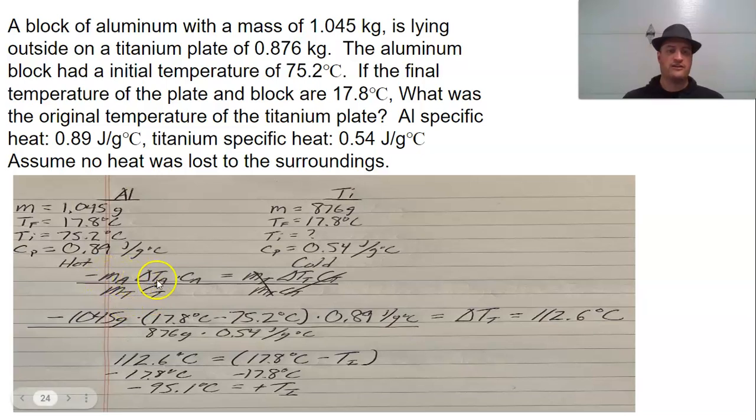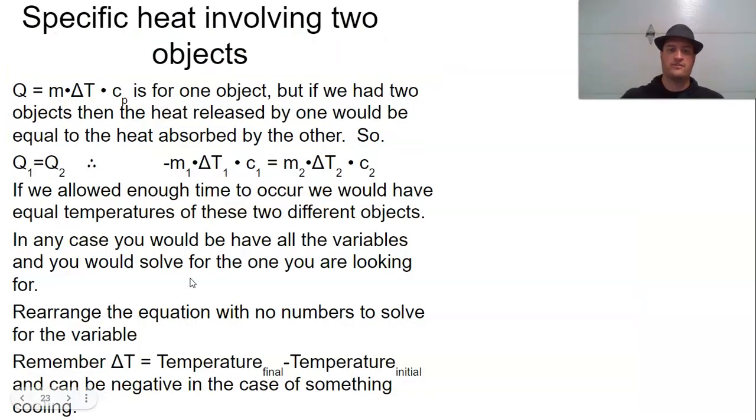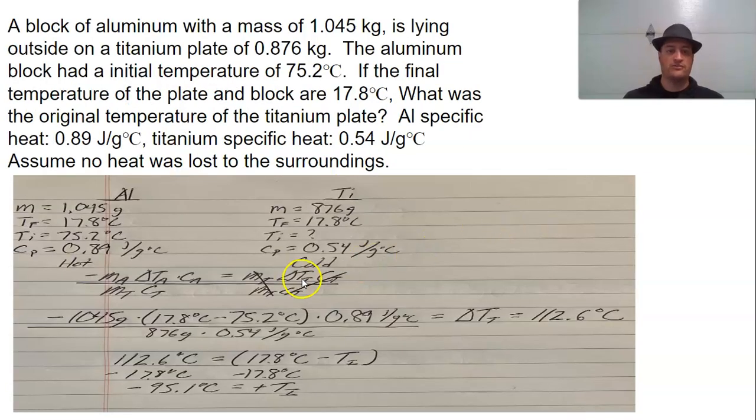And I like to try to start off with my original equation that we had on the previous, this one here, in order to solve for the temperature change or solve whatever variable I'm trying to look for. Because then I can plug it in, keep my sig figs straight, don't round so much, and be able to get a nice value. So again, it helps me keep straight which values are which, because that's also another place where students can go wrong as they switch the masses or switch the specific heats or whatever the case may be. So I plug my values in, all of my units are canceling, and I solve for delta T.